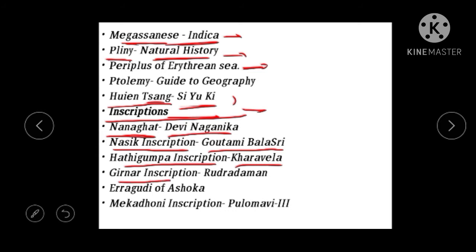Then the Girnar inscriptions. Girnar and Junagadh, these two inscriptions are by Rudradaman, which say about the Satavahanas. Then we see the Erragudi inscriptions by Ashoka. Even this inscription says about the Satavahana. And the Myakadoni inscription, which was issued by the king Pulamavi III, also known in some sources as Pulamavi IV. He issued the inscription near Ballari. This also speaks of Satavahanas.